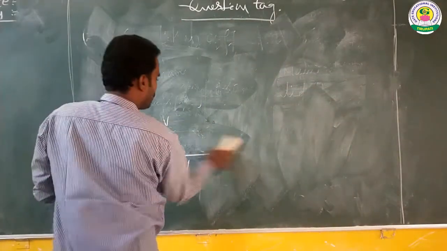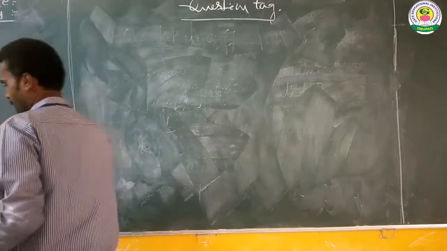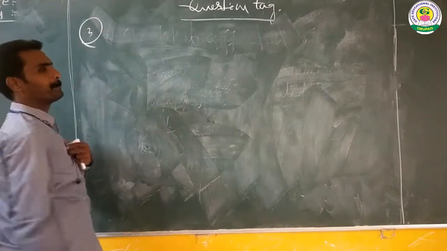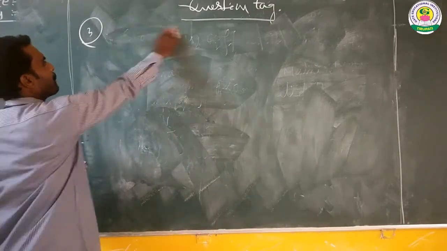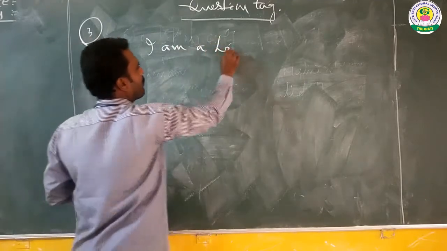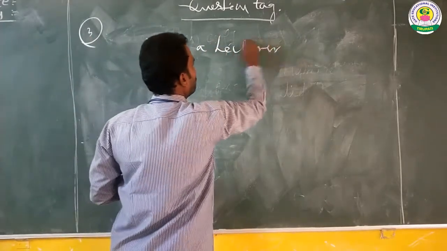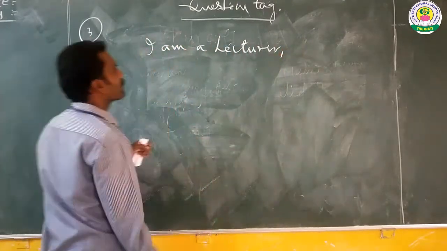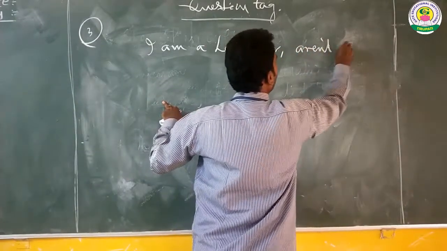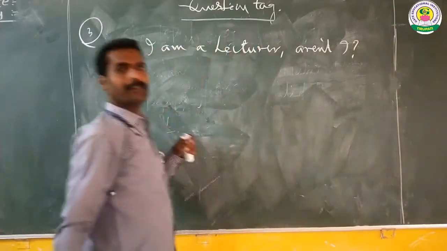And the third rule is this. See, "I am a lecturer." So the tag should be aren't I? Right.